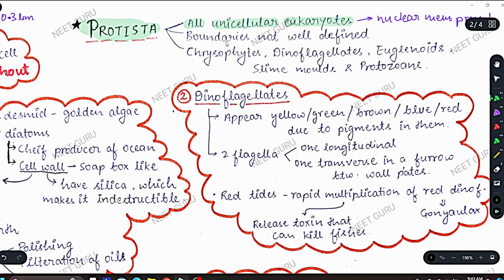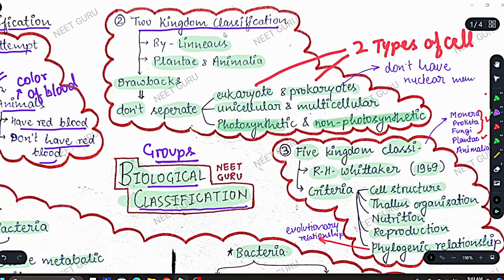Now second thing is, boundaries of this kingdom are not well defined. What does this mean? Actually in protista there are many organisms that you will see, they are kind of mixed, like in the two kingdom classification of Linnaeus, he mixed unicellular and multicellular and photosynthetic and non-photosynthetic. However, Protista does not have prokaryotes, so eukaryote and prokaryote are not together. But Protista have unicellular as well as multicellular organisms.